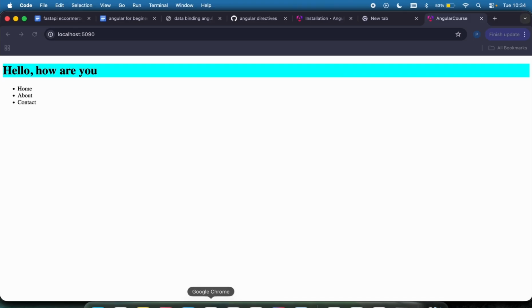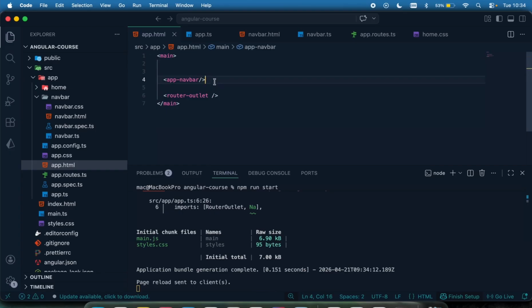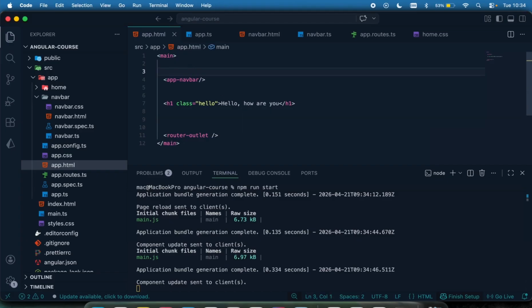Now, if I go to my browser right here, you can see this is the navbar showing up, and this dummy stuff is still there because this was placed above the navbar. So if I put my H1 down below right here, you can see this is now below the navbar. Okay, so this is how it's done.